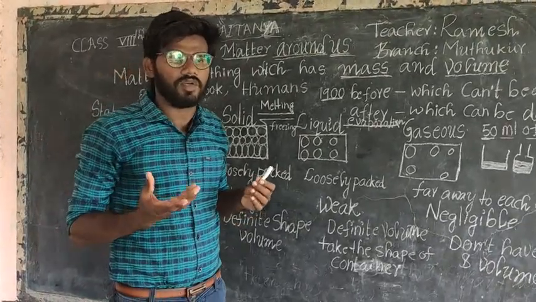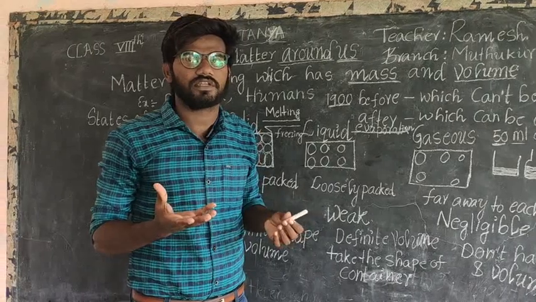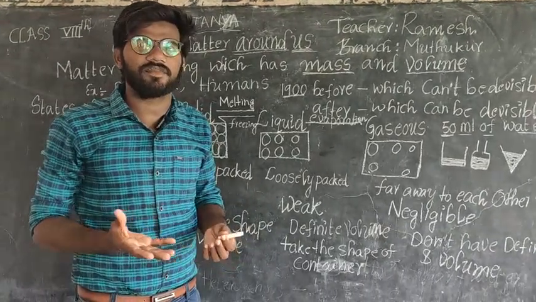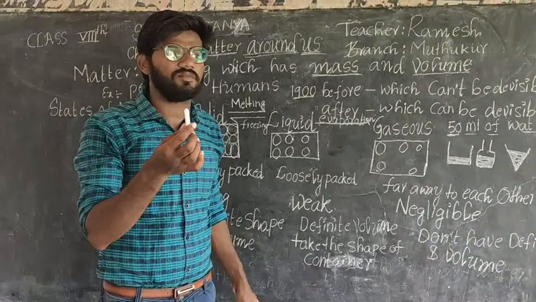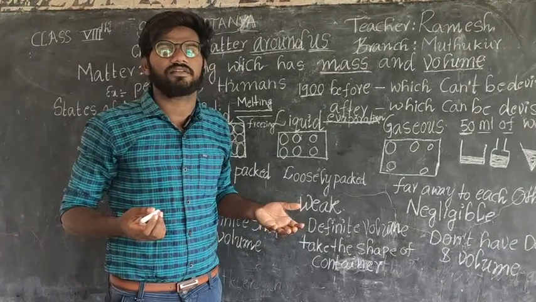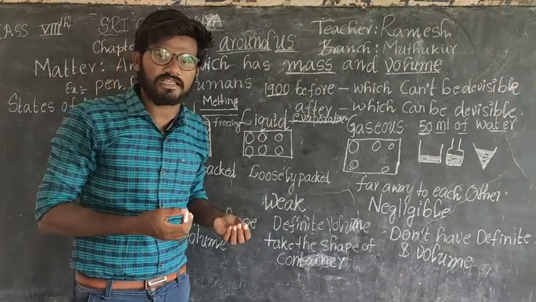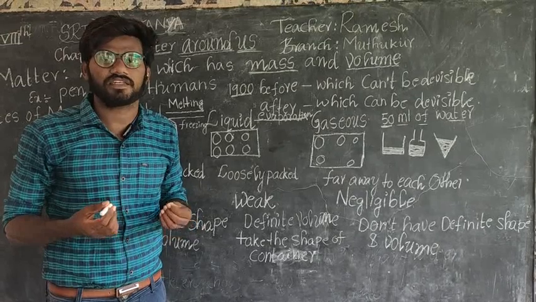You have a phone in your hand, that is a matter. You are sitting in a chair, that is a matter. In my hand I have a chalk piece, that is also a matter. I am standing here, I am also a matter. So all in our surroundings, living things as well as non-living things, you can call matter.